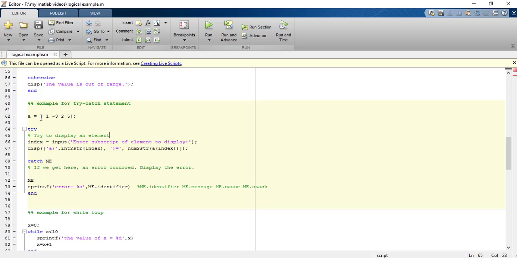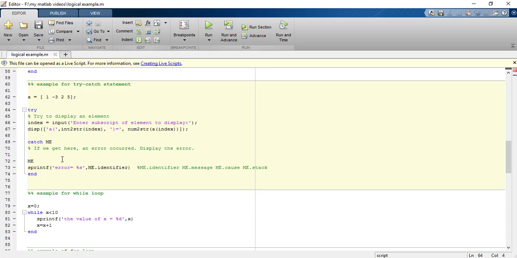If we didn't use the try and catch, then the program would have terminated if there was an error in the matrix index. But with the try catch program, we can still run the program without termination, right?